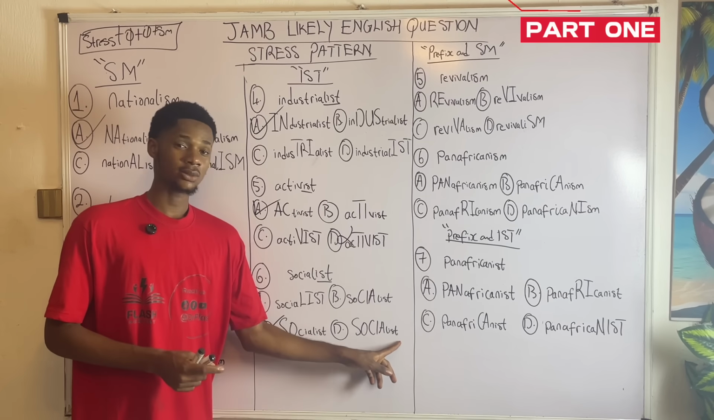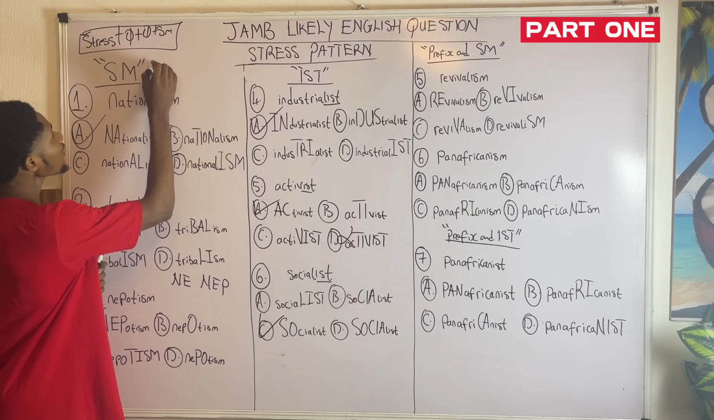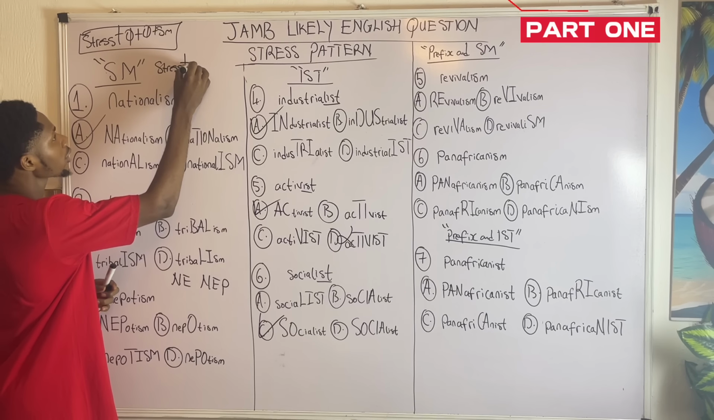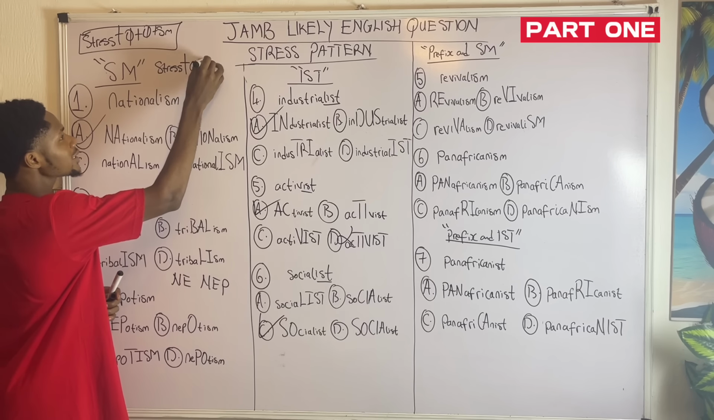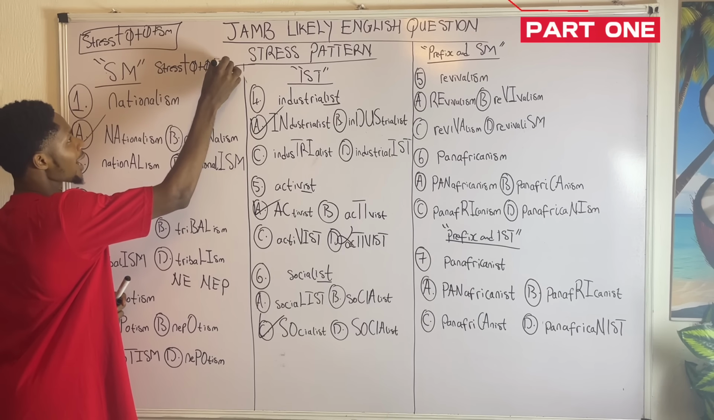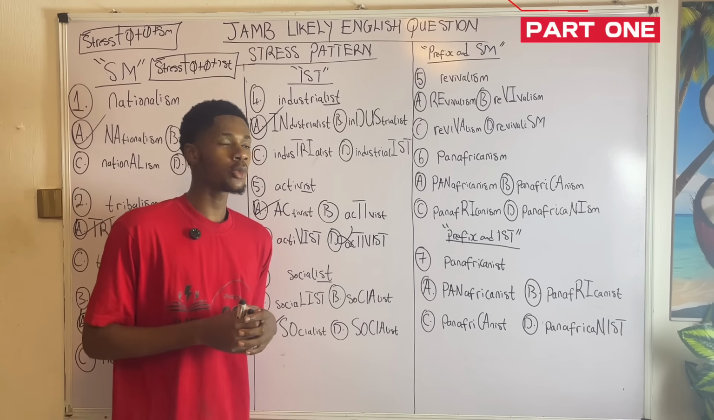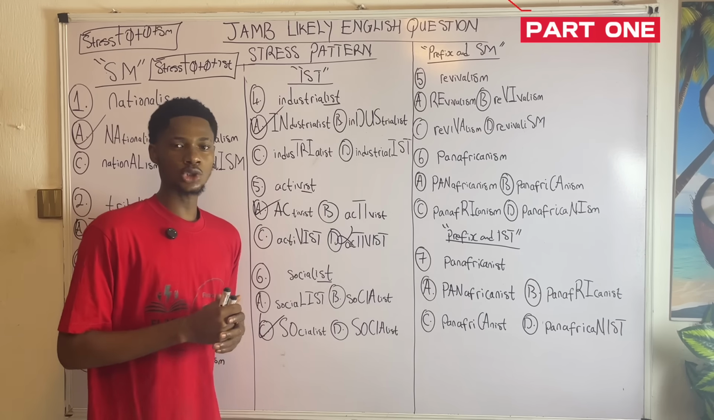Now, how about the formula for this one? It also follows the same pattern. For this one, where the word ends with IST, we can have a formula for the stress, which is the first syllable, plus any syllable that can come in between, plus IST. Take note, this can be a formula you can make use of. Very, very easy. Now, let us move on to the next set of questions on the board.